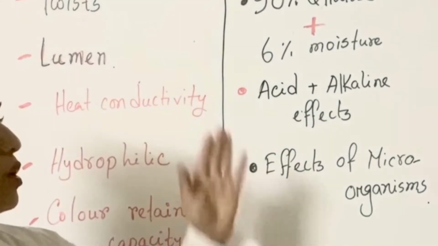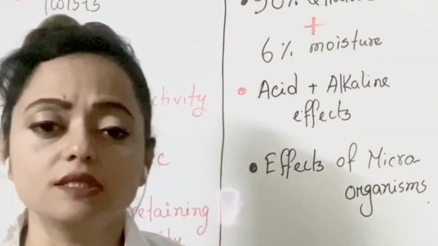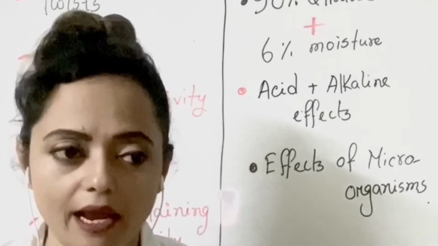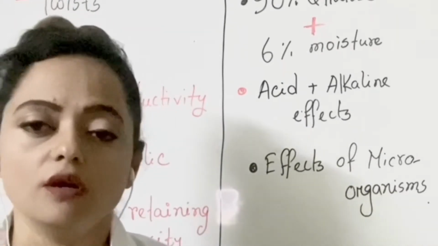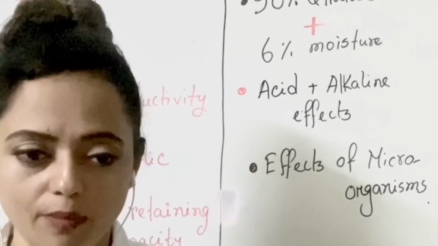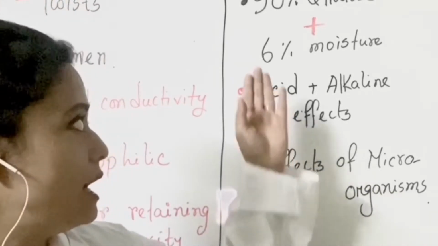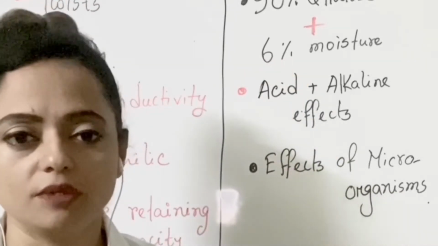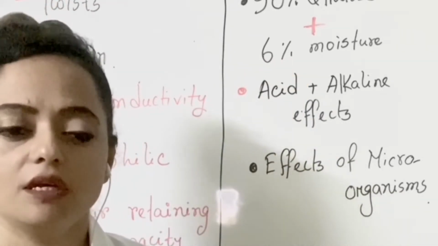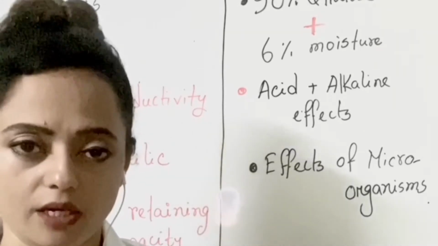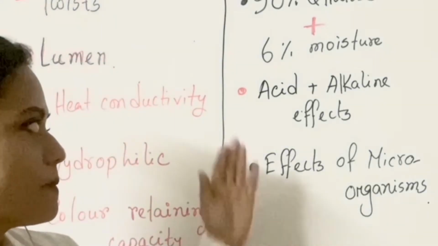Okay, so 90% cellulose. What is cellulose? Cellulose is the plant's part or fibrous portion of the plants. And moisture means it naturally has some sort of water particles inside the fiber.